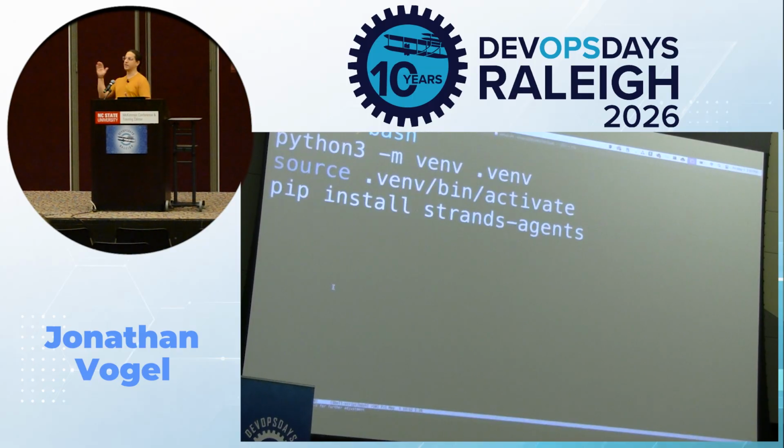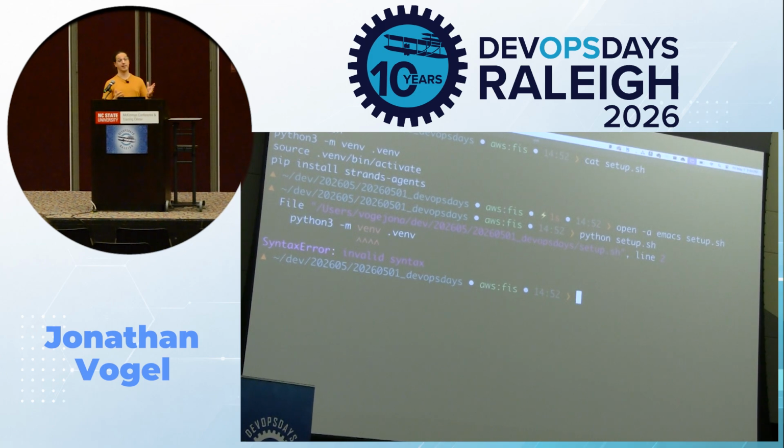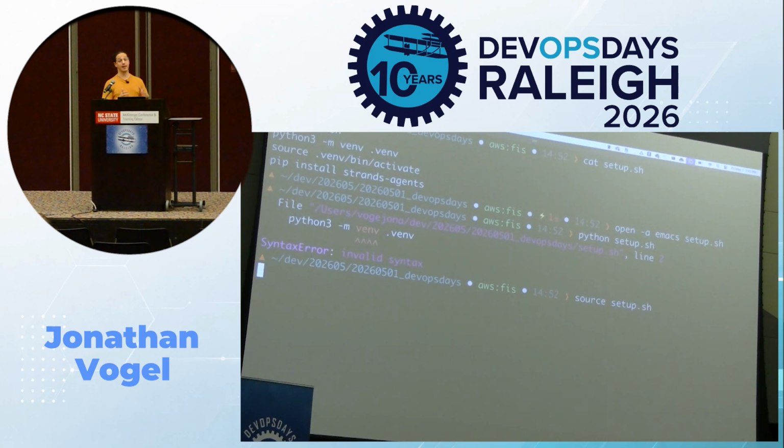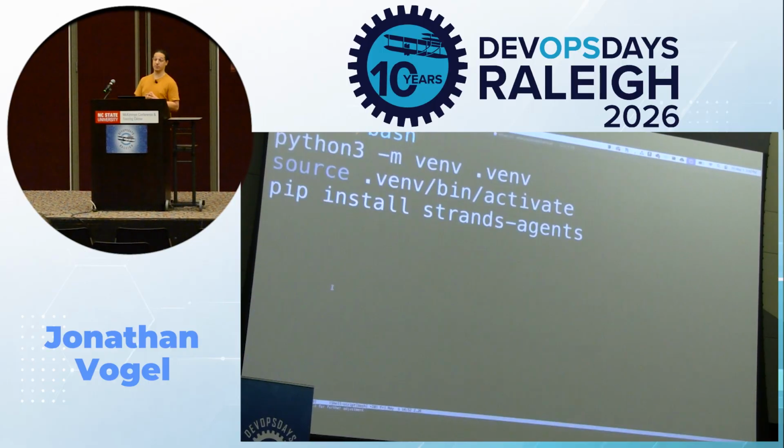All right, so this is the code. Let's go ahead and run that here. I need to use source to activate the environment and start pulling down the dependencies. Cool, that's working, internet's working, live demos going okay so far.